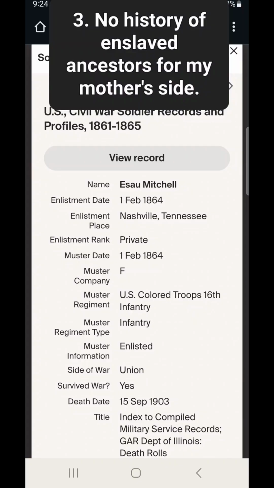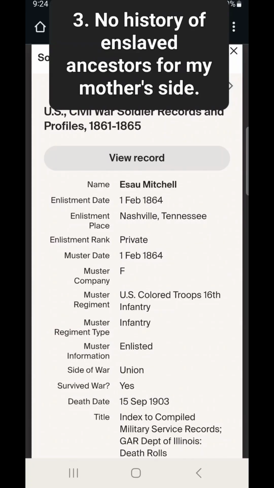Slavery was abolished in 1865. So if he was a soldier for 4 years in the military for the United States government, he clearly was never a slave, and he was in the military before slavery was abolished.